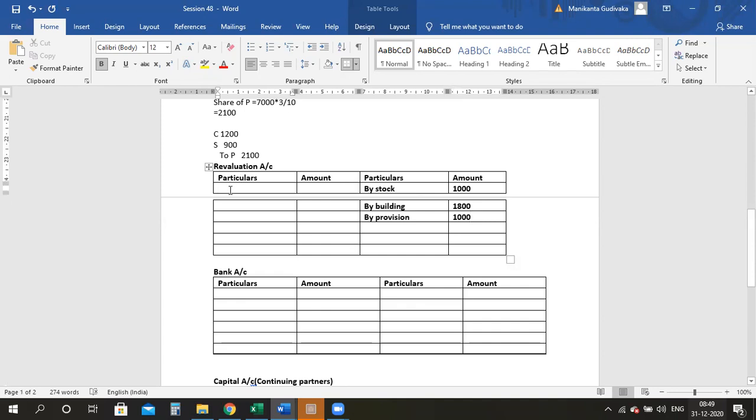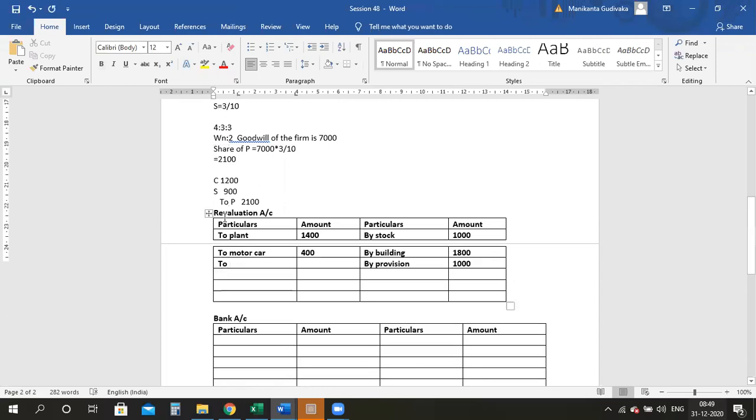Now come to the plant value because it has been depreciated. Plant and motor car have been depreciated by 10%. It was 14,000. 14,000 into 10% gives you 1,400. Then comes your motor car. Motor car is also depreciated by 10%. It is 4,000 into 10% gives you 400. Also not to forget, there is an unrecorded liability.